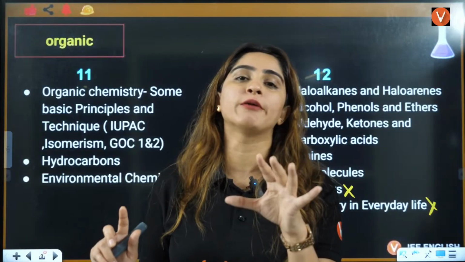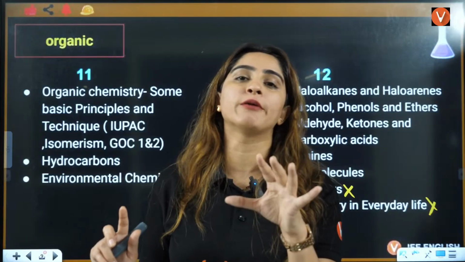Now, acids and bases, this you will study in ionic equilibrium. There is a chapter called equilibrium. We will study about acids, bases and all of that. Acids have a pH less than 7. Acids are like vinegar, lemon juice, battery acid, soda. All these are acids which turn blue litmus red, and they give H positive ions. Only this definition I am showing you right now. Different definitions of acids and bases you will study.